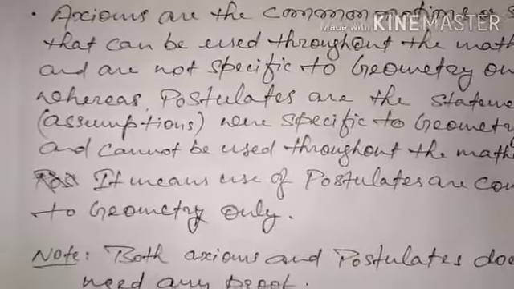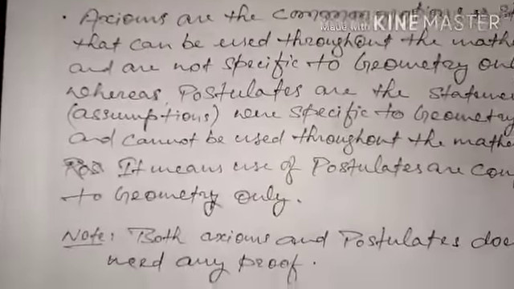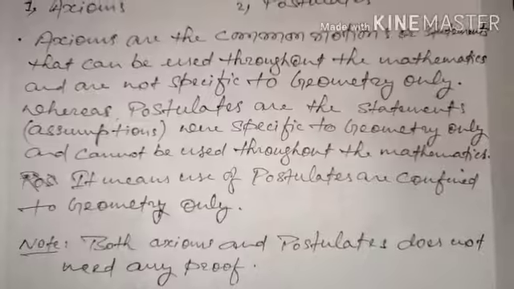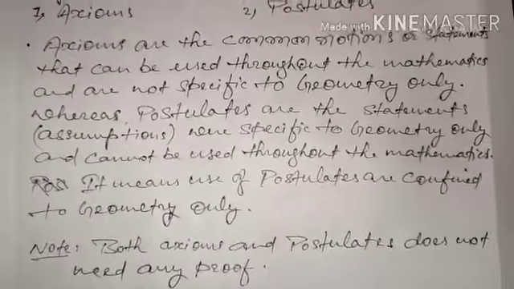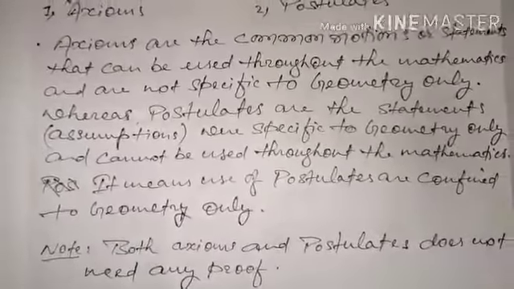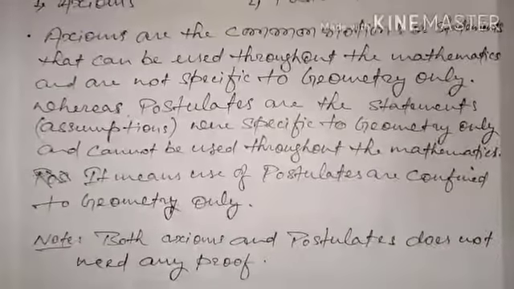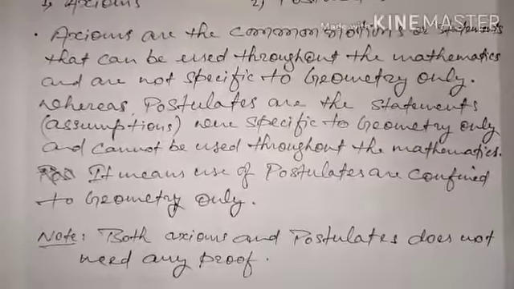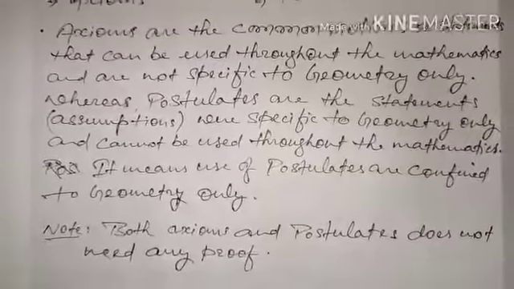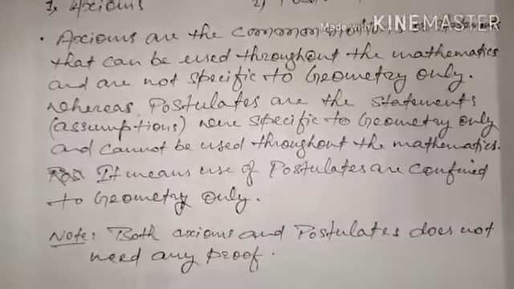Again, I'm just revising for you the axioms and postulates. Axioms are universal truths, postulates are also universal truths, but axioms are not confined within particular chapters or topics of mathematics; they can be used throughout mathematics or even outside of it. Postulates also do not need any proof, but they are confined within a particular topic or chapter of mathematics.